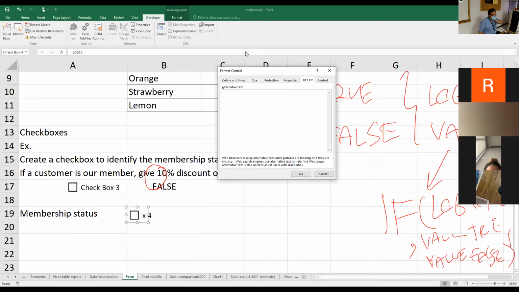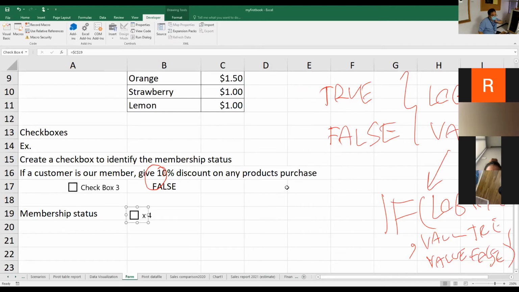Delete it and click OK. Now we have cleared the label. Let's try: if you tick it shows true, untick it shows false. This is what we want.